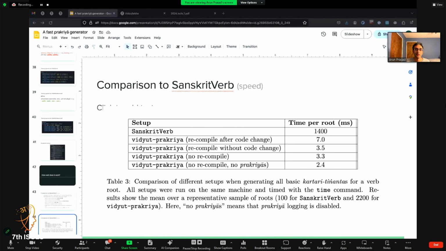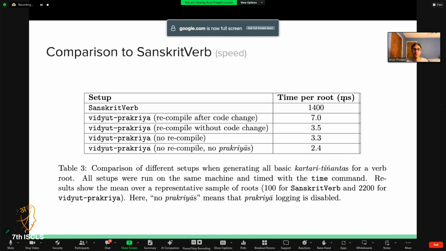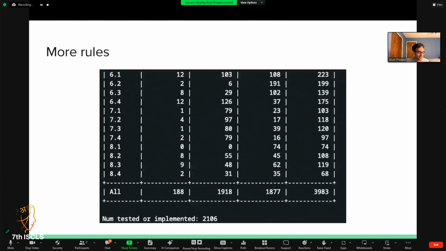So returning here, what next with this work? What can we do with it now that we have it? First are the applications that I talked about at the beginning of this talk in terms of having a higher quality list of Sanskrit words, showing derivations, maybe applications for dictionary tools. But more concretely, in the short term, I want to implement more rules.